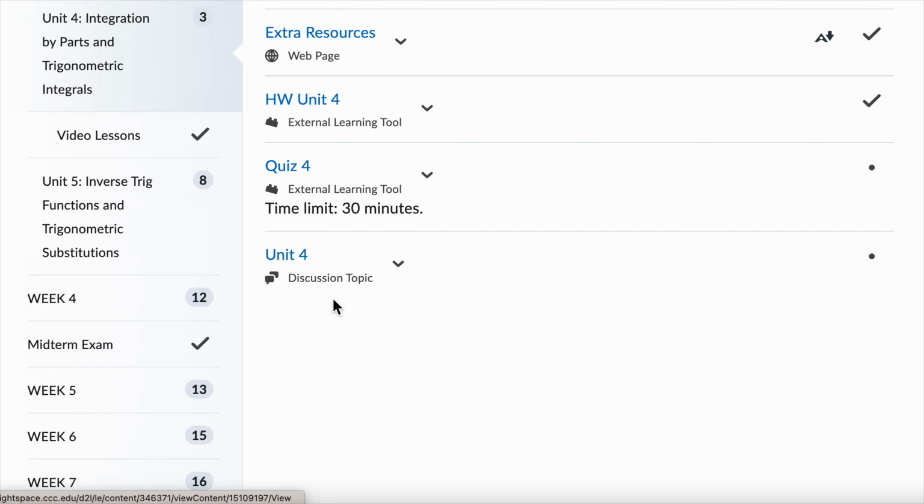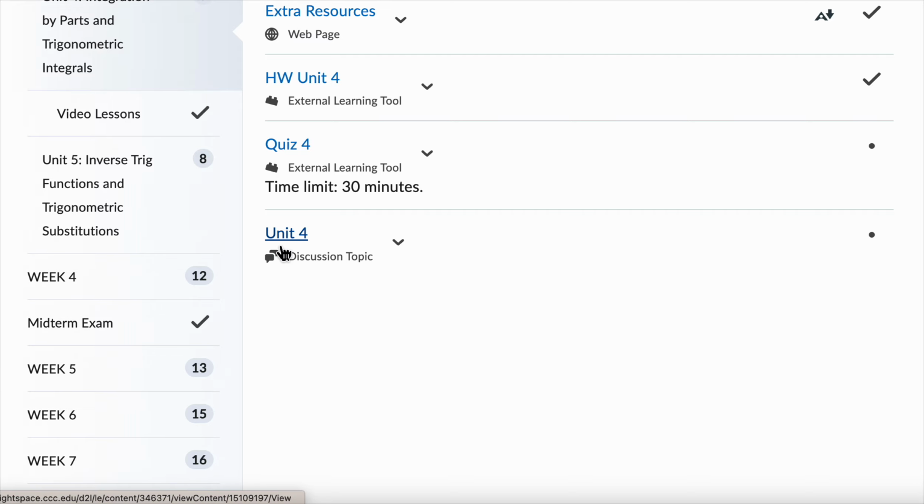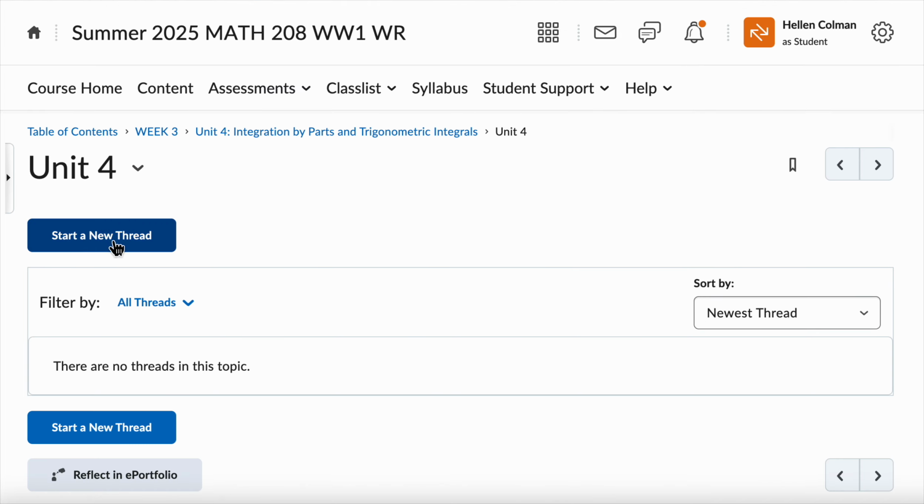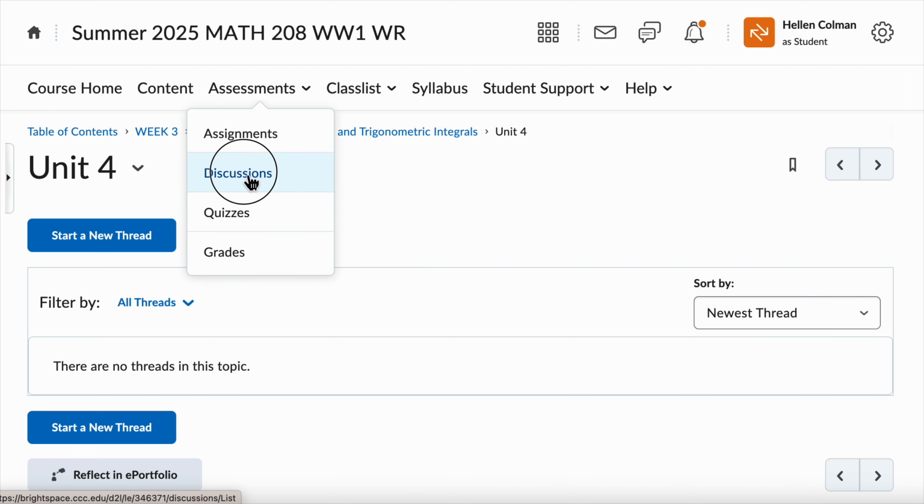And then you also have to work on your forum post. So let's click it here. We go to the forum post where you have to start a new thread and post your forum. The forums are also accessible from here under assessment discussions.